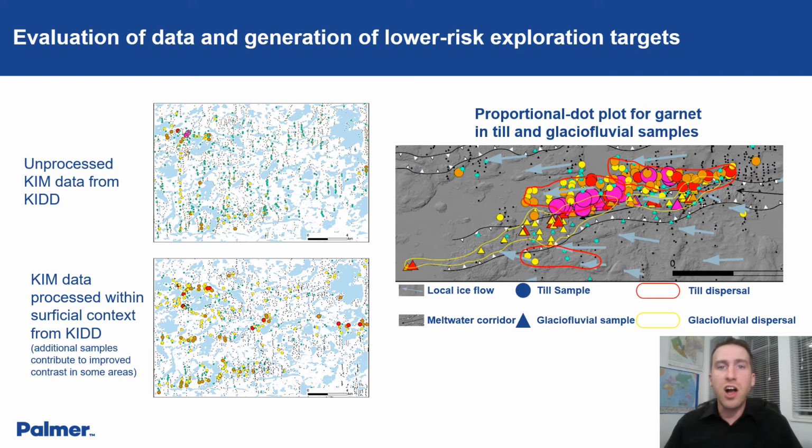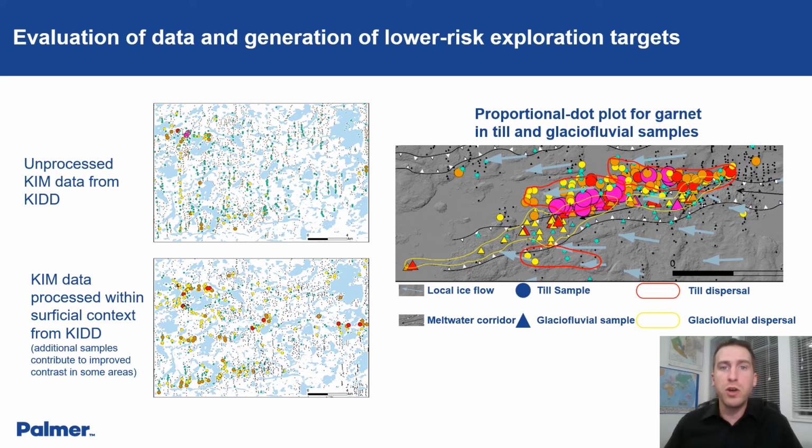This is an entire talk on its own, but we've all heard the apples to apples metaphor. In this case, we're talking about differences in both transport history due to remobilization from primary till dispersal and anomaly thresholds due to concentration or dilution of kimberlite indicator minerals by post-depositional processes. This is the unprocessed versus processed results. We need to ensure that apparent anomalies are not related to the concentration of heavy minerals by depositional processes.